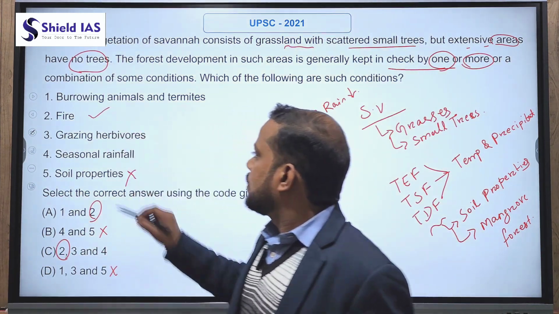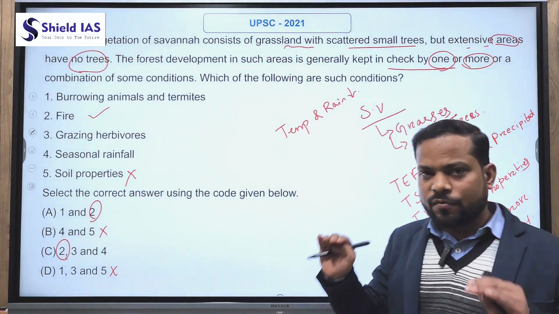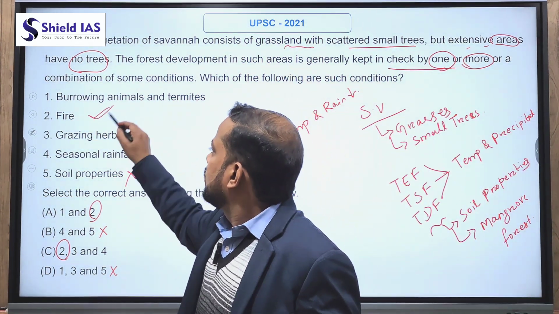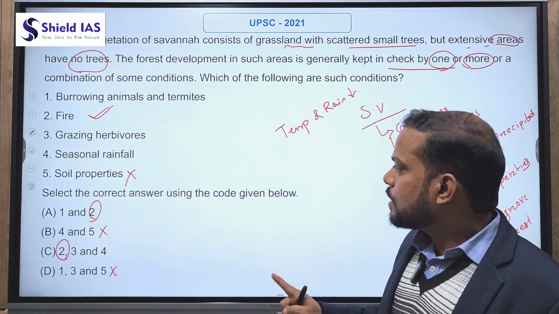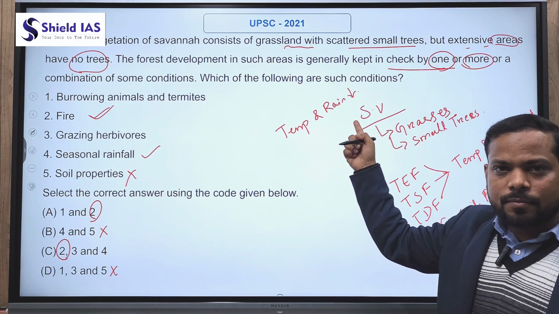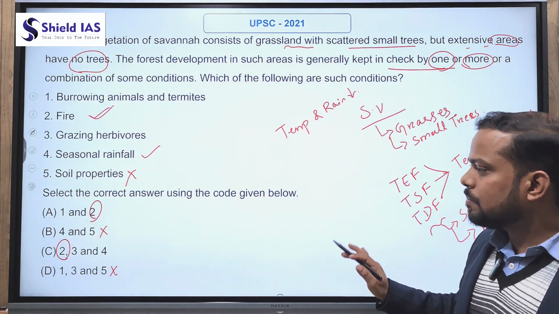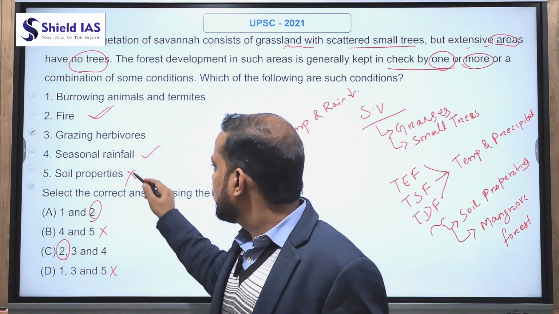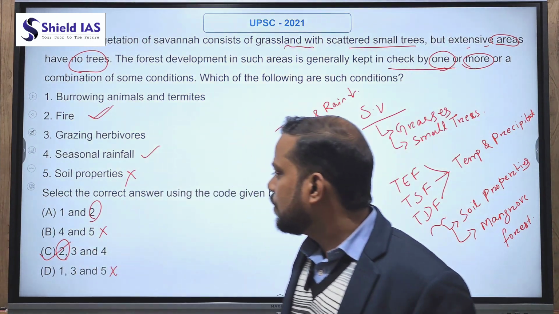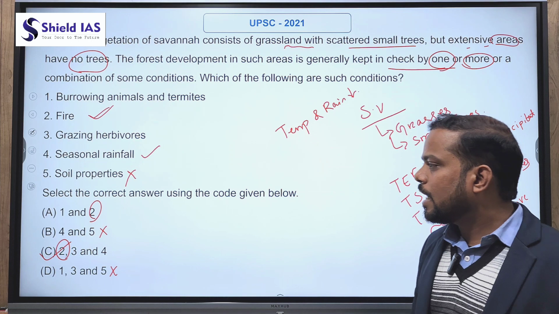Fire is there, yes. Temperature is maximum, rainfall is less, so there can be a chance of fire. And if 2 is correct, 4 seasonal rainfall, yes. Rainfall is quite less, meaning it's seasonal rainfall, not maximum. So we can go with seasonal rainfall 4. So only one option C, which contains 2, 3 and 4.